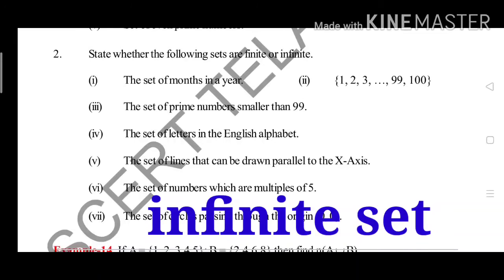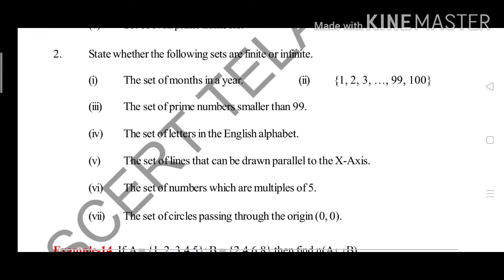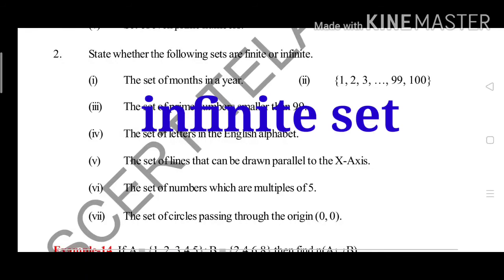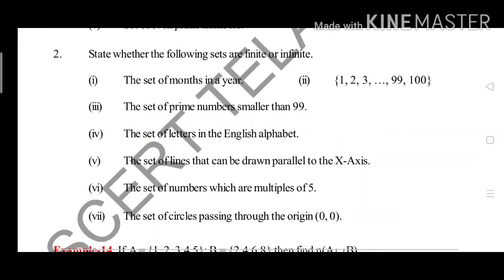Next one here: the set of circles passing through the origin (0, 0). There are infinite circles that can pass through the origin (0, 0). That means you can remember this is also an infinite set only.